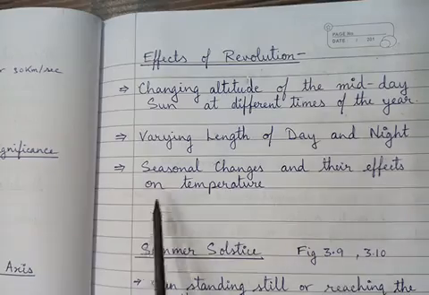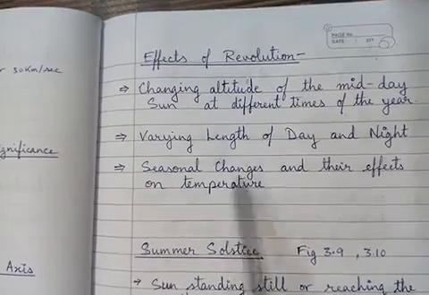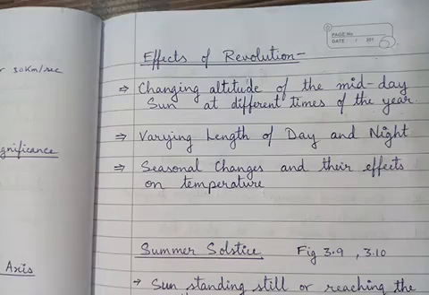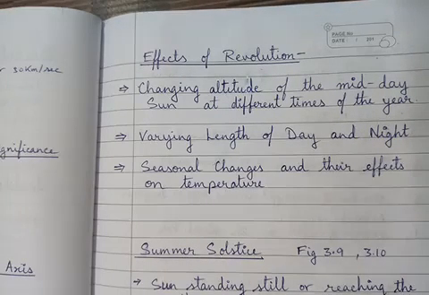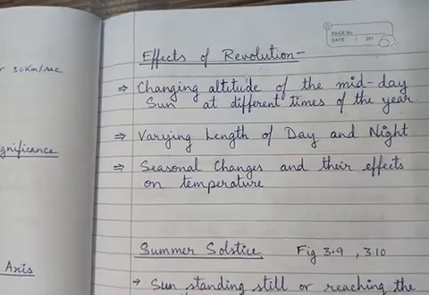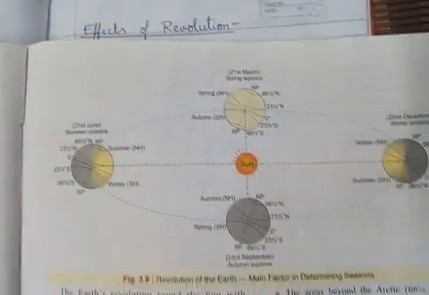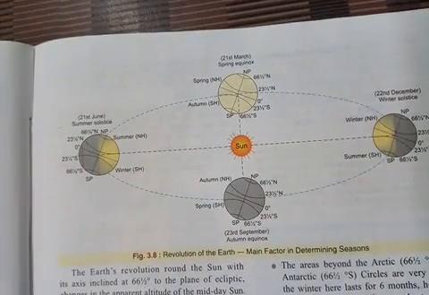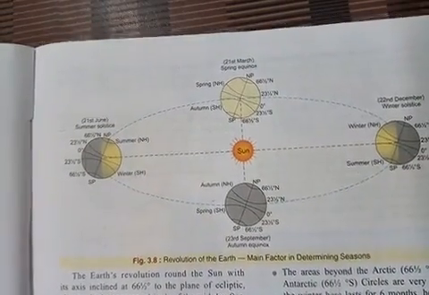Now next is the seasonal changes and their effects on temperature. Already I explained you about the seasonal changes. I have shown you this diagram and I explained you how this season gets changed.